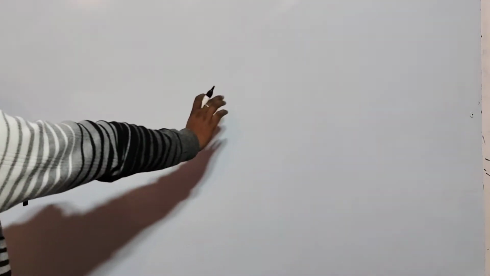In one video, the complete trigonometric ratios: what is sine theta, what is cos theta, what is tan theta, and what is cosec, sec and cot. Everything, and what is the degree of sine 0, sine 30 and cos 30, also everything in the single video. Okay, so now we will start from the basics of trigonometric ratios, introduction and angles.